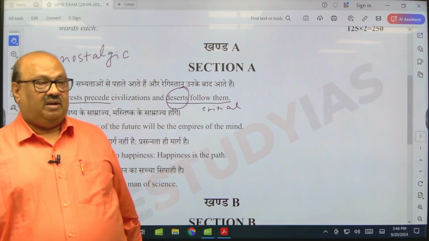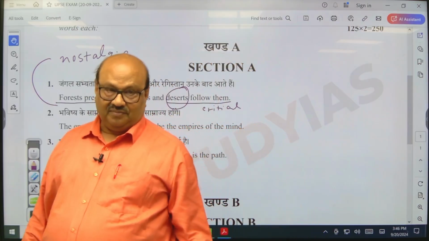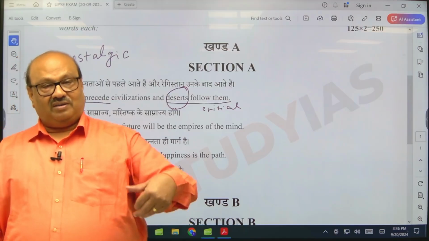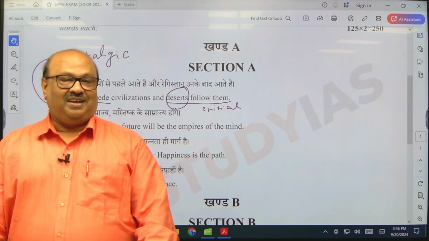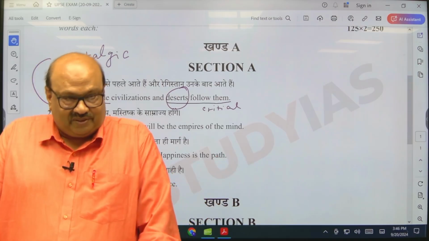Like, in one way, the Indira Gandhi Canal is a very good idea, because in those desert areas we can grow what? We can have agricultural activities.